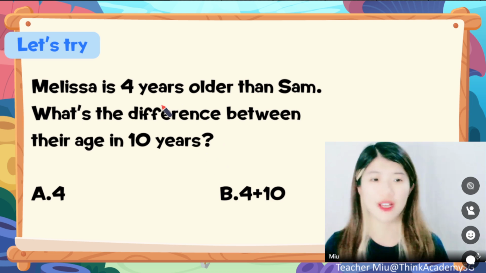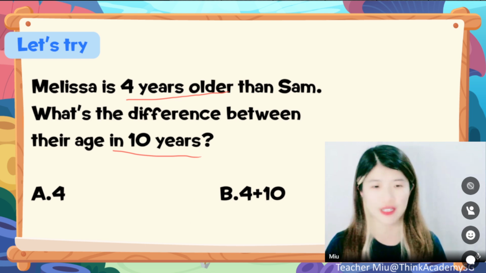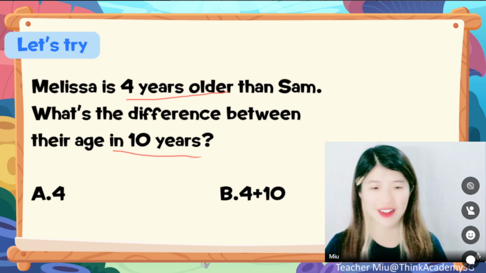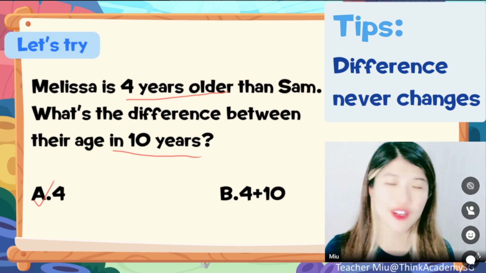Let's have a try first. It says Melissa is 4 years older than Sam. What is the difference between their ages in 10 years? That means 10 years later, what is the difference? Would it be A or B? You can tell me in the chat box. So easy one, right? Well done, dear. Since the difference of two ages would never change, the difference never changes.